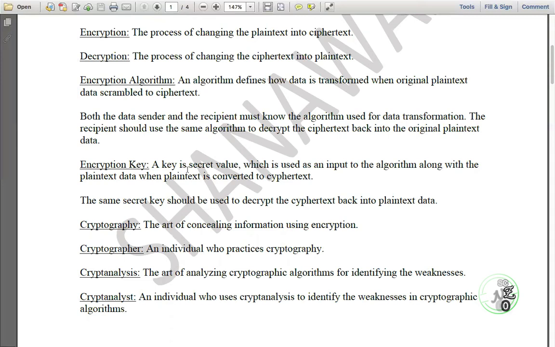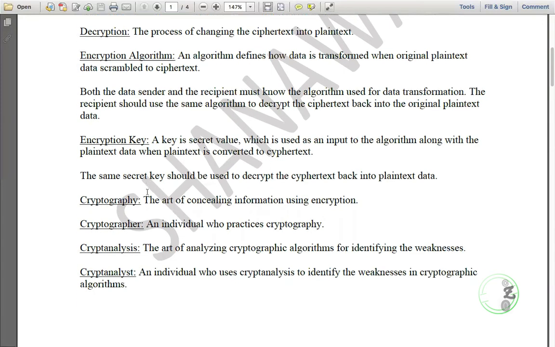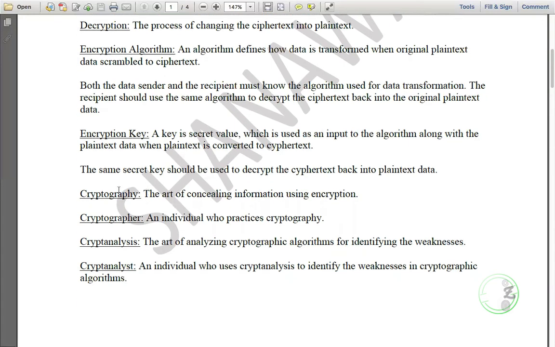Now, encryption key. A key is a secret value which is used as an input to the algorithm along with the plaintext data when plaintext is converted to ciphertext. The encryption key is applied when you are encrypting the message. The same secret key should be used to decrypt the ciphertext back into the plaintext data.